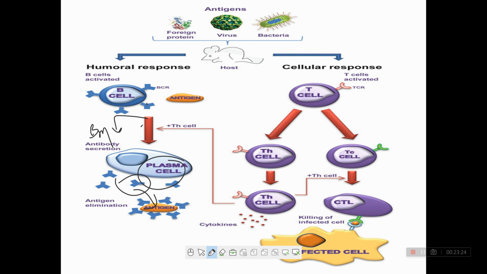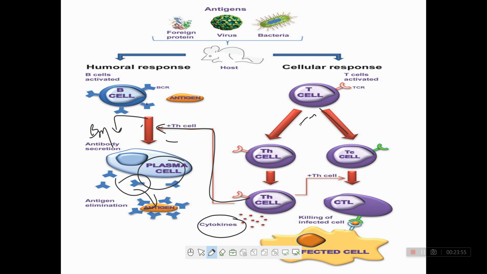And next one is the cellular response. That is T cells. When the T cell recognizes, it differentiates into TC and TH cells. TH cells produce cytokines, or they help to activate the B cell, right? And the TC cell kills the infected cells.